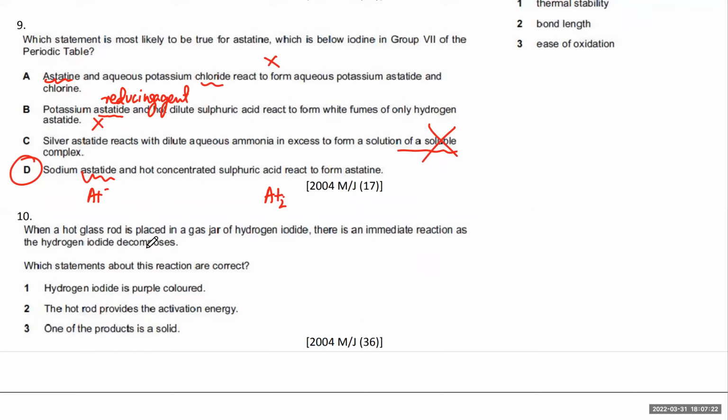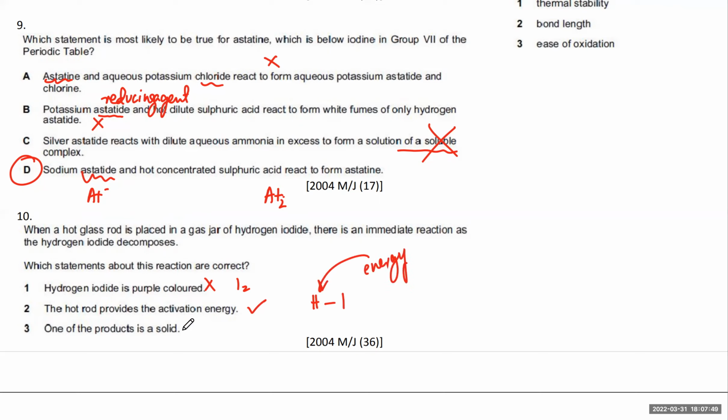There's an immediate reaction as hydrogen iodide decomposes. Which statement is correct? Hydrogen iodide is purple colored? No, it's not. Iodine is the one that's purple colored. The hot glass rod provides the activation energy. That is true, because some amount of energy is needed to break the HI bond, although it's very weak. That energy is going to come from the hot glass rod. So that is your activation energy.